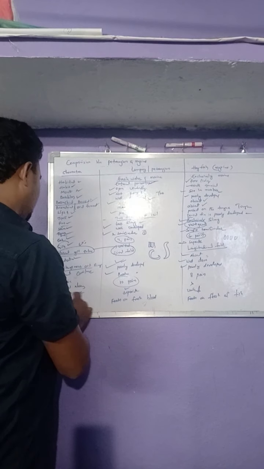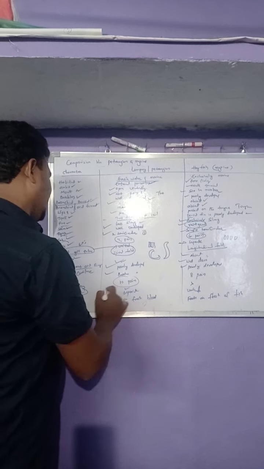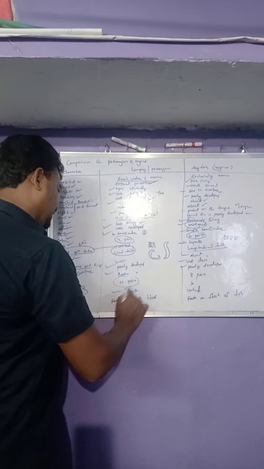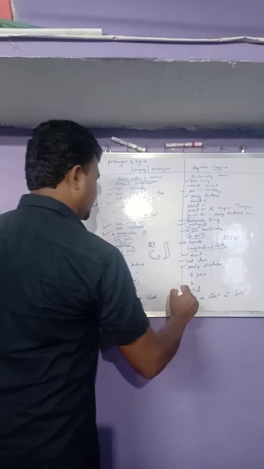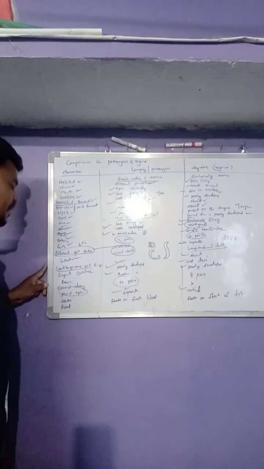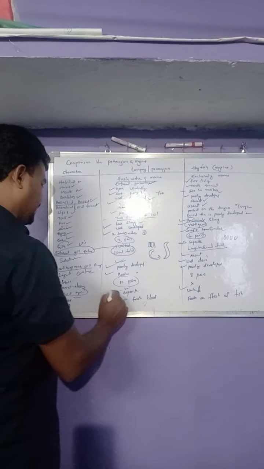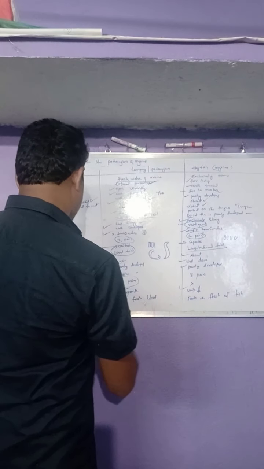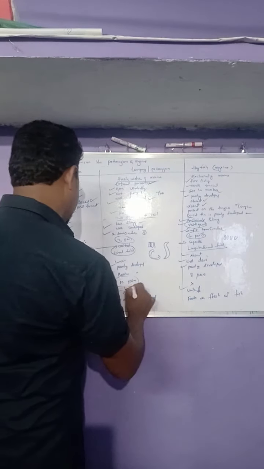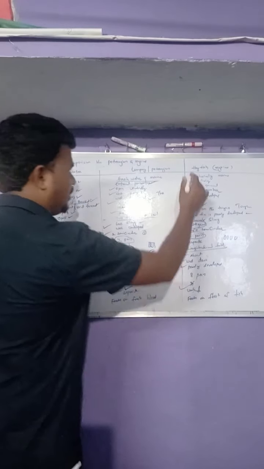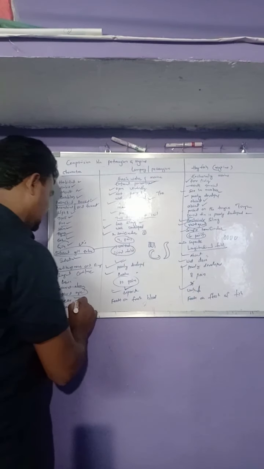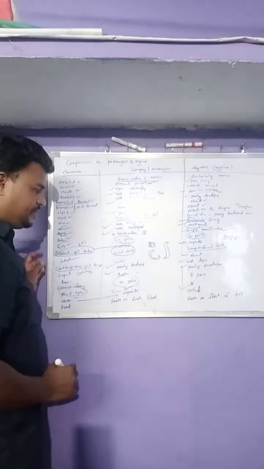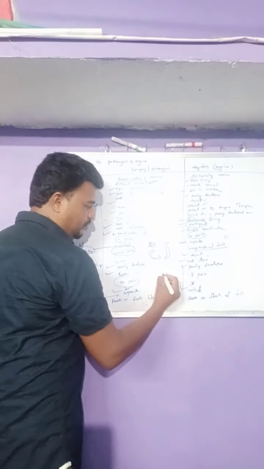Now the pineal eye is present in the lamprey and absent in the hagfish, and the sexes are separate. What does separate mean?